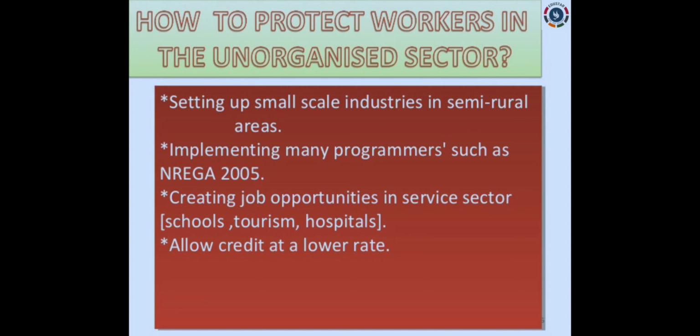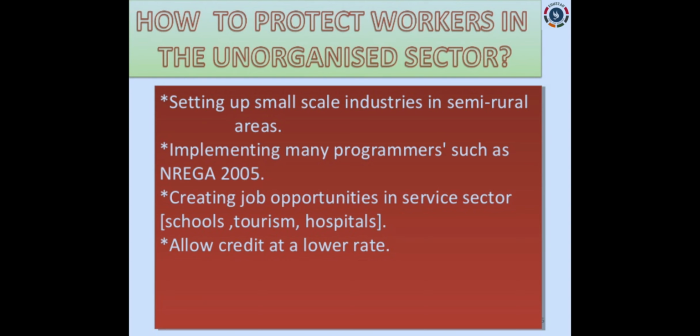Already we have seen in the part 2 video what the Mahatma Gandhi National Rural Employment Guarantee Act is. This was mainly launched in villages. In all the villages of India, this act was mostly implemented, and through that most of the people in the villages were engaged in employment.